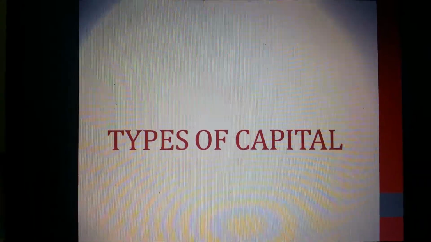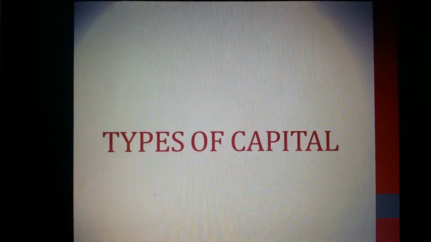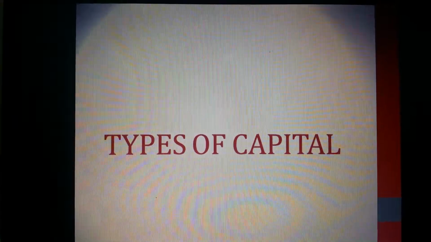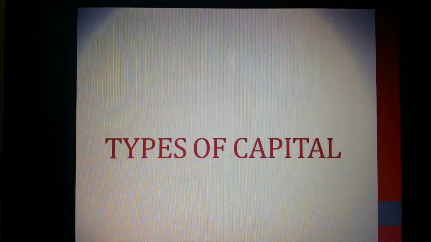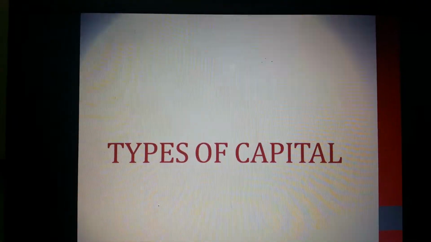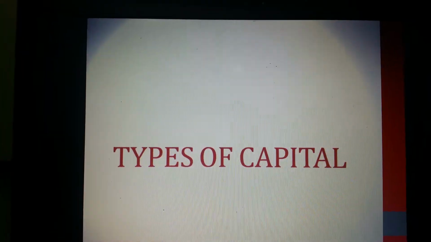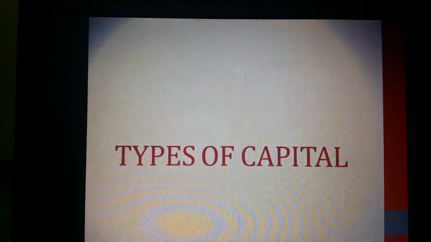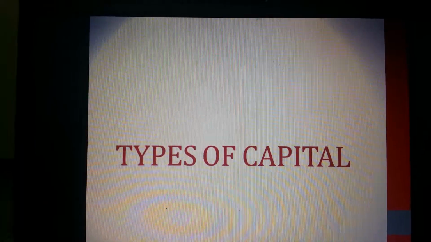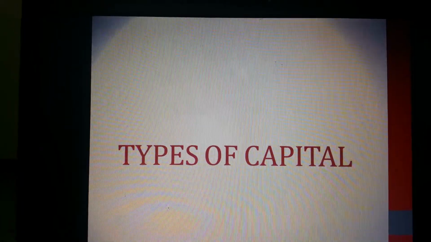Generally, joint stock companies require huge amounts of capital, whether it is a private company or a public company. In both cases, the companies require huge amounts of capital for carrying out their businesses. Further, in the case of a public company, generally the capital is raised from the public by the issue of shares.